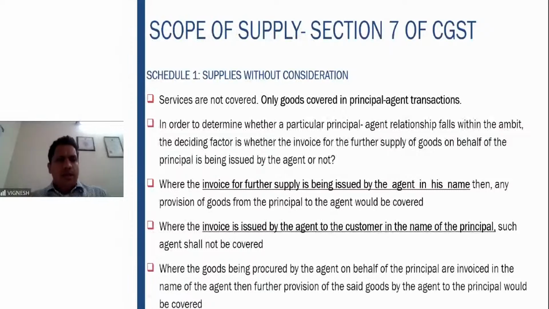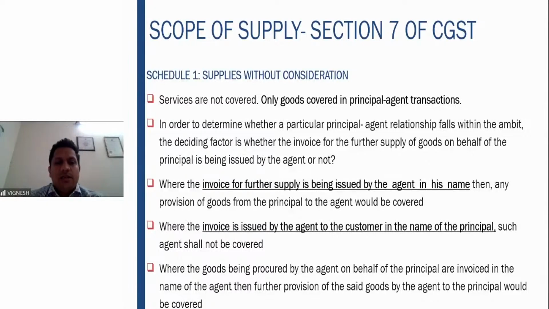Then as discussed here, services are not covered, only goods are covered in principal-agent transactions. In order to determine whether a particular transaction is covered as principal-agent, the deciding factor is who is issuing the invoice on behalf of the principal. That is the most important point.